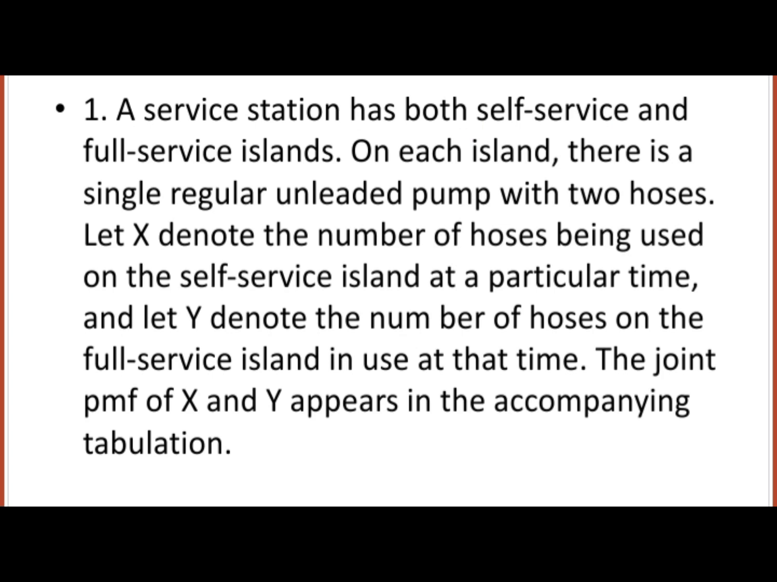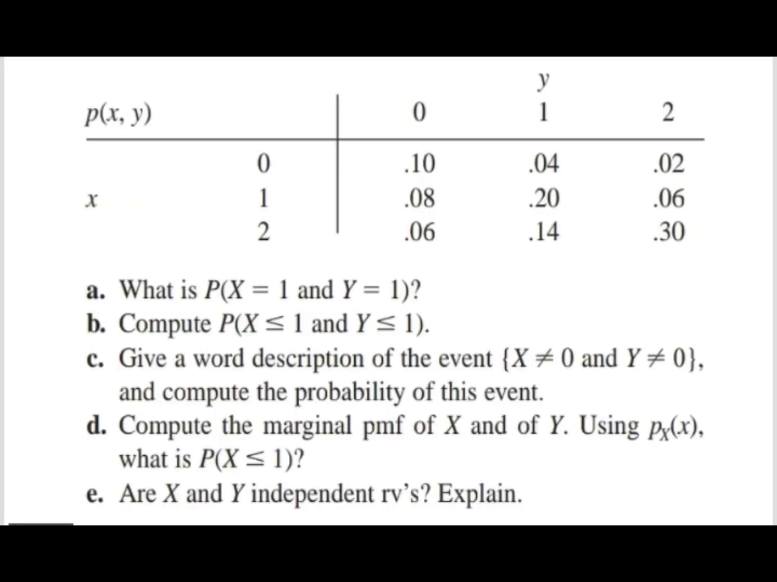Example, a service station has both self-service and full-service islands. On each island, there is a single regular unleaded pump with 2 hoses. Let X denote the number of hoses being used on the self-service island at a particular time, and let Y denote the number of hoses in use on the full-service island at that time. The joint PMF of X and Y appears in the accompanying tabulation. So, ayan na yung given, guys. So, ang letter A, what is P(X = 1 and Y = 1)?